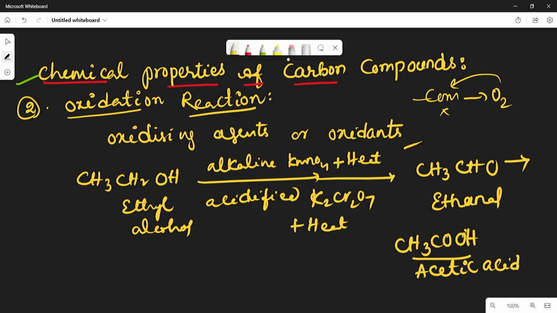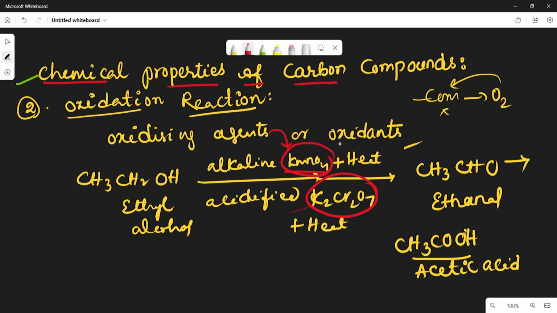See here how the oxidation takes place in this reaction. If you observe, the alkaline potassium permanganate KMnO4 or the acidified potassium dichromate K2Cr2O7 in solution, these two are acting as oxidizing agents here.